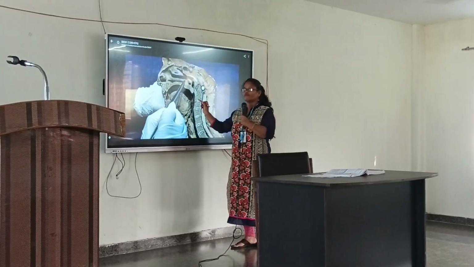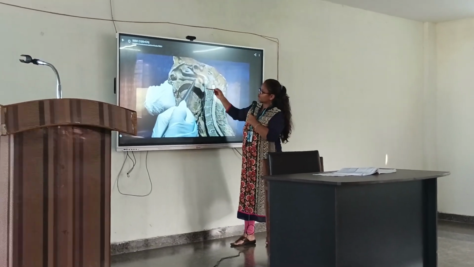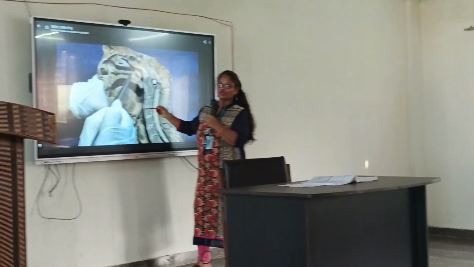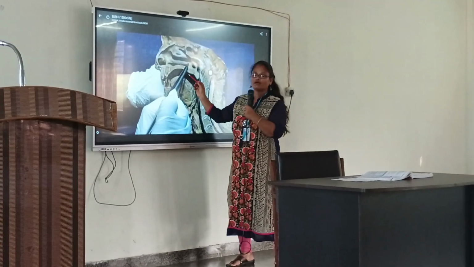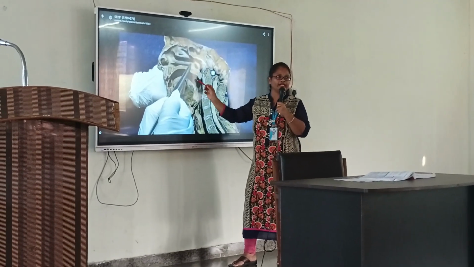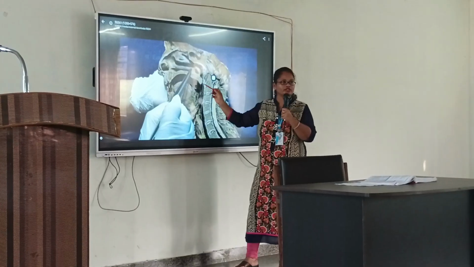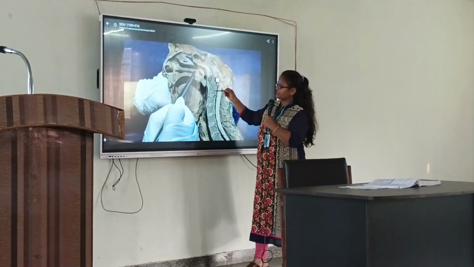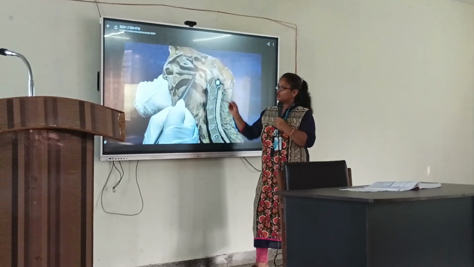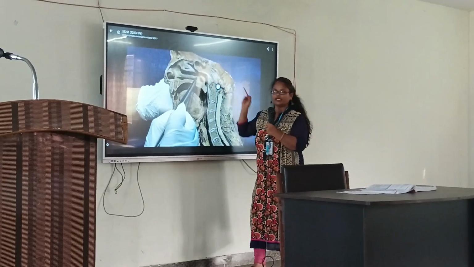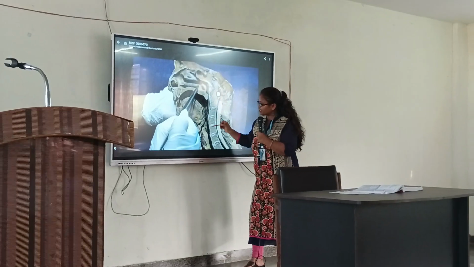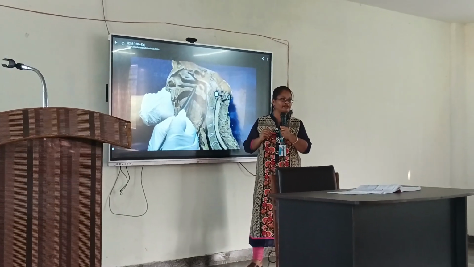Now come to the oropharynx. Oropharynx extends from soft palate to the upper border of the epiglottis. Anteriorly it communicates with the oral cavity at the oropharyngeal junction. Posteriorly there lie C2 and C3 vertebra. Superiorly it communicates with the nasopharynx at the pharyngeal isthmus, and inferiorly it communicates with the laryngopharynx.